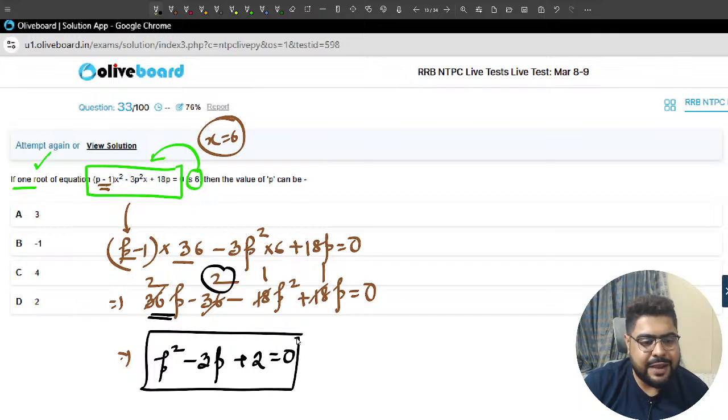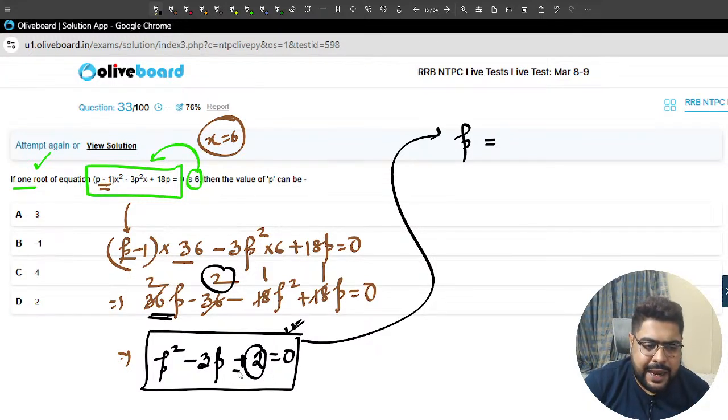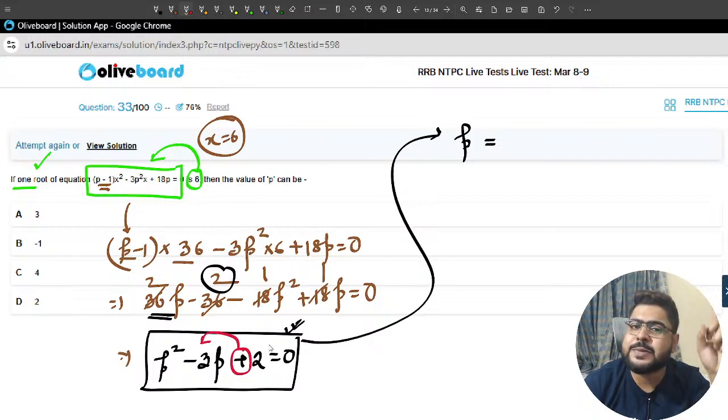Sir, whenever you see an equation and where you need to figure out the value of p, na, sir, let me give you one thing. So 2 and this plus sign will determine this plus sign, or rather this sign will determine whether in the middle term I need to take this as plus or minus.